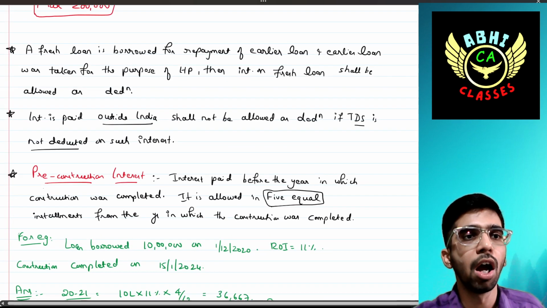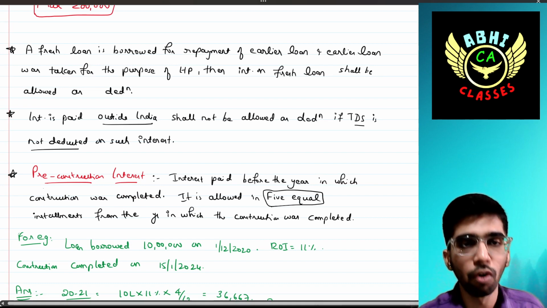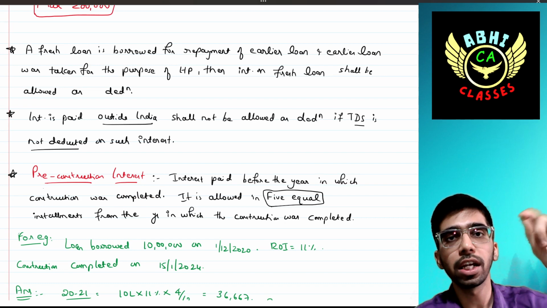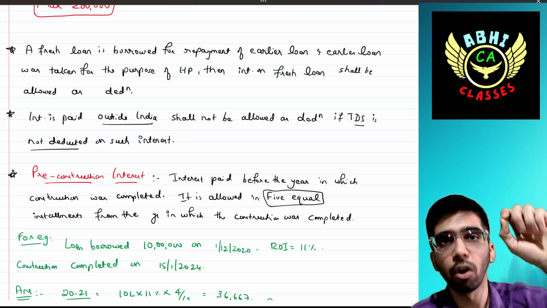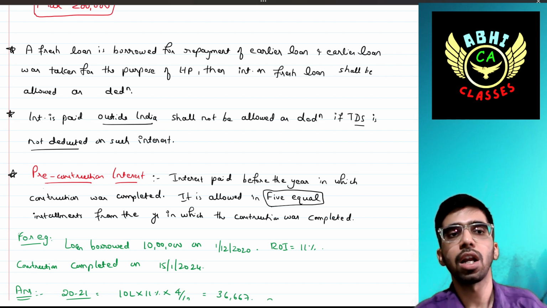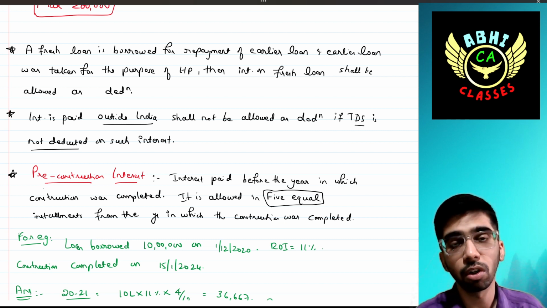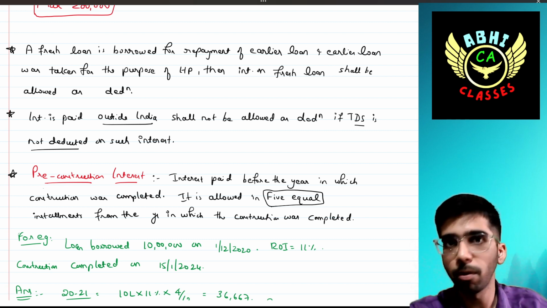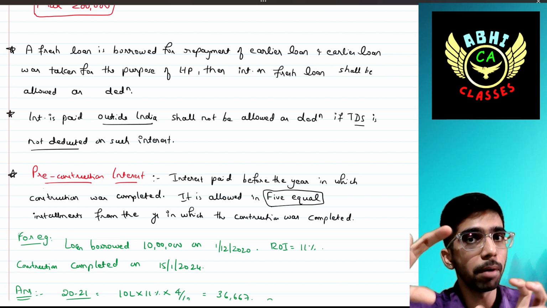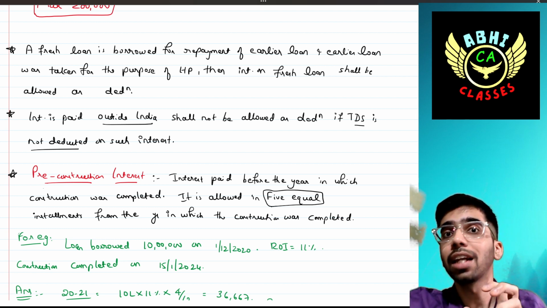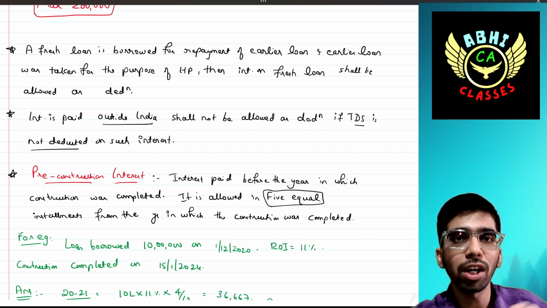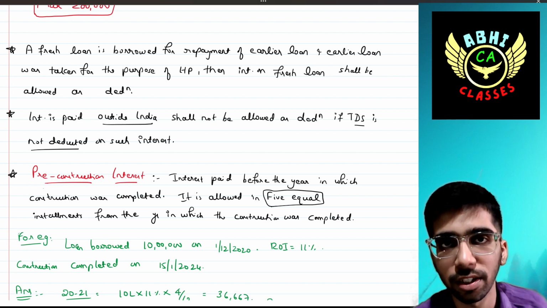Okay, simple. If a fresh loan is borrowed for repayment of an earlier loan, and remember that the earlier loan was taken for construction or purchase of house property, or repairs of house property, then interest on the fresh loan shall also be allowed as a deduction. Super. The earlier loan should be taken only for the purpose of house property, then the interest on the fresh loan can also be taken as a deduction.